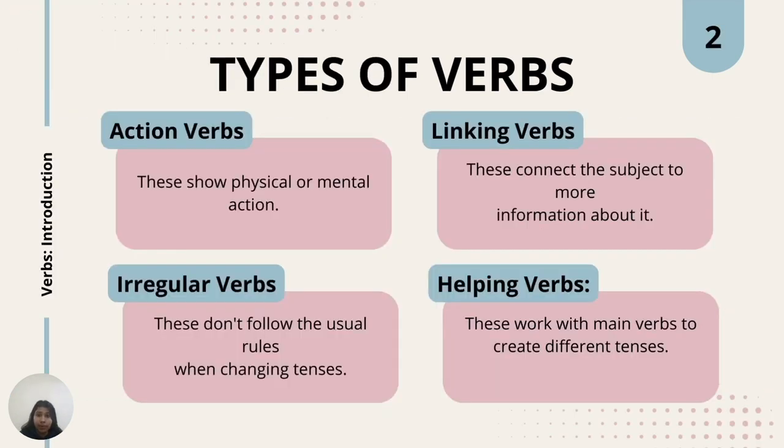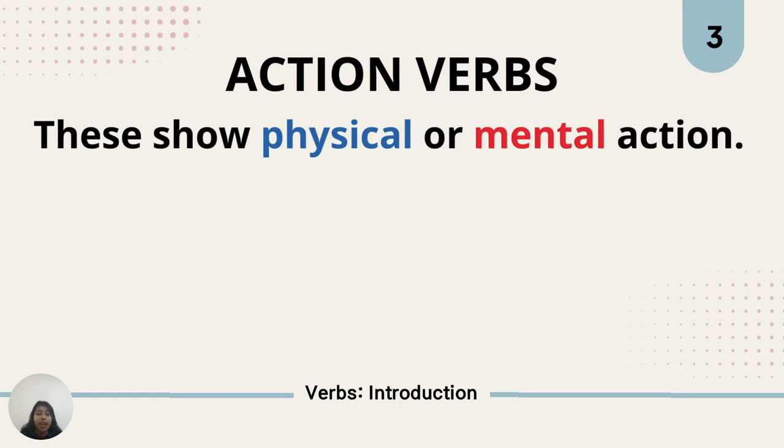So, as I said before, today we'll be going over the different types of verbs in more detail. The different types of verbs that we'll cover are action verbs, irregular verbs, linking verbs, and helping verbs. So, action verbs. Action verbs show physical or mental action. Physical action refers to what your body is doing, movement. Mental action refers to what your brain is doing, so thinking, feeling, liking, disliking, understanding. So those are all verbs that represent mental action.